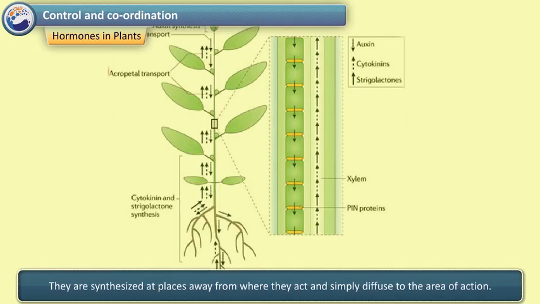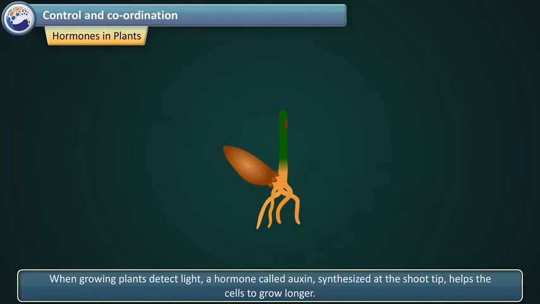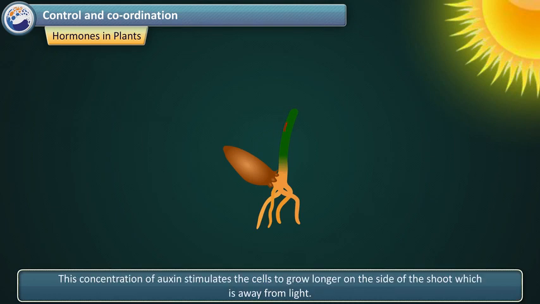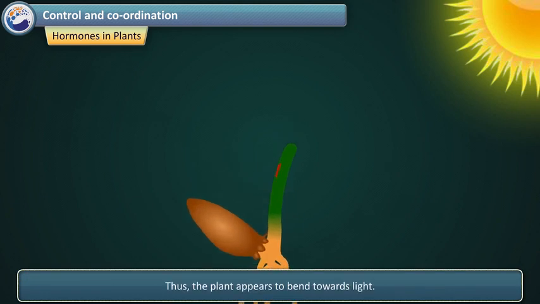They are synthesized at places away from where they act and simply diffuse to the area of action. Let us take an example. When growing plants detect light, a hormone called auxin, synthesized at the shoot tip, helps the cells to grow longer. When light falls on one side of the plant, auxin diffuses towards the shady side of the shoot. This concentration of auxin stimulates the cells to grow longer on the side of the shoot which is away from light. Thus, the plant appears to bend towards light.